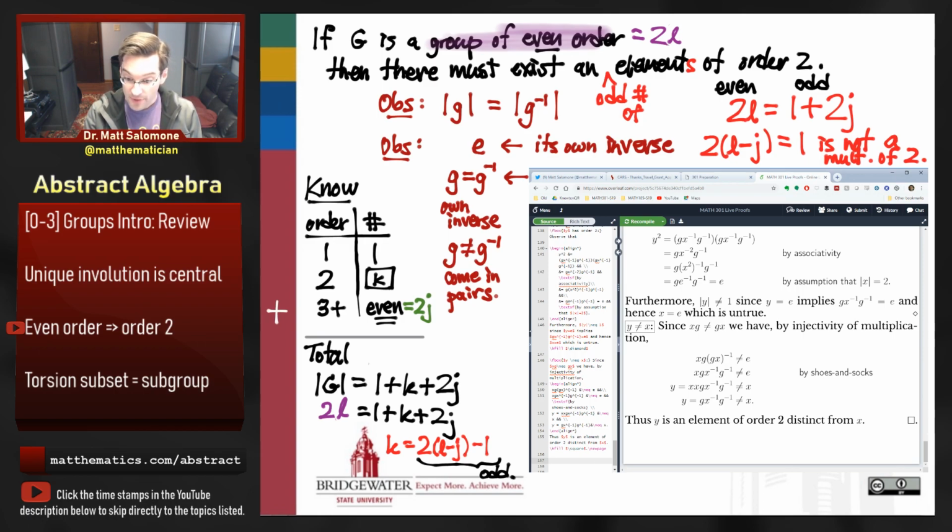So I do want to talk about the torsion subset example, but unfortunately I'm out of time for today's live stream to do so. So I do want to add some comments.